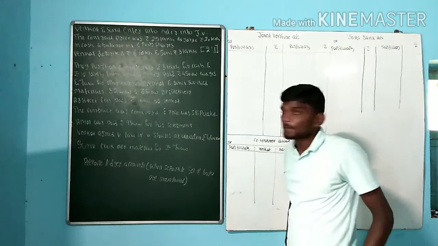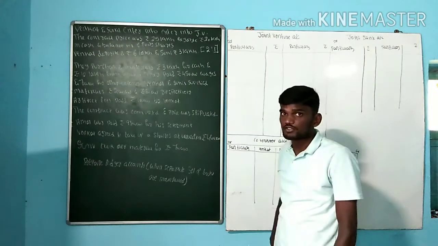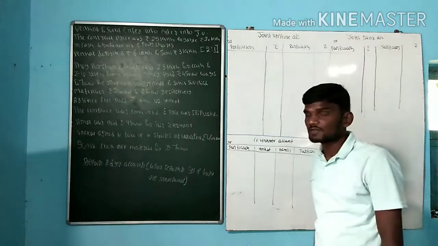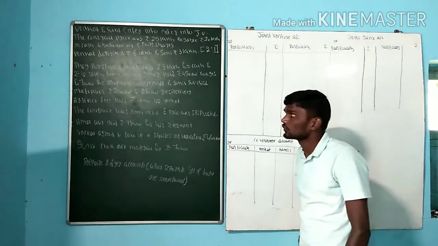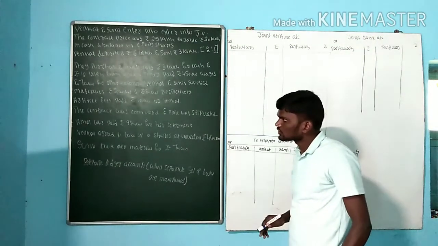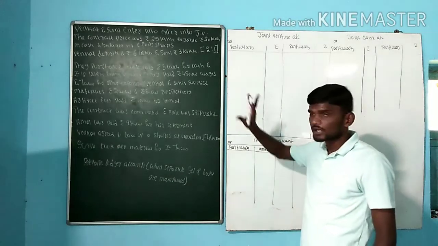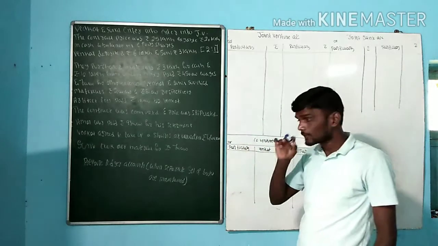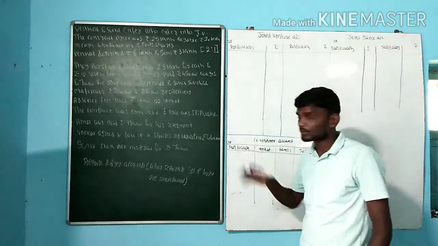Now we are going for the next question under joint venture. Those who have not visited my previous videos, go for the first video and second video. See, this is the question. It deals with almost all kinds of adjustments. When I took this question, and one more thing, this is not a question paper problem.